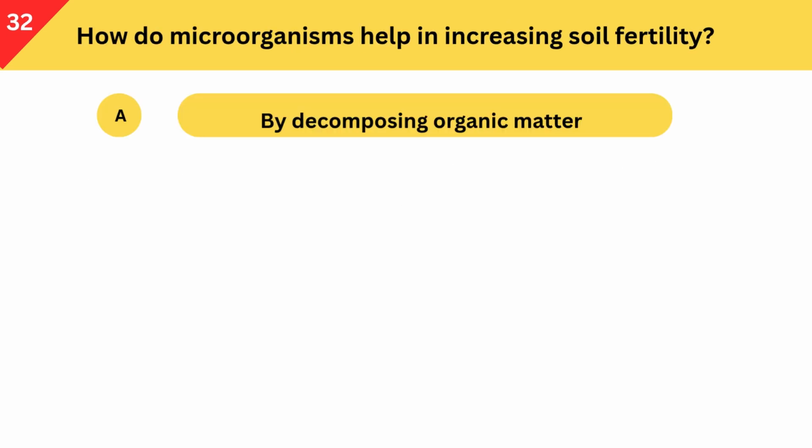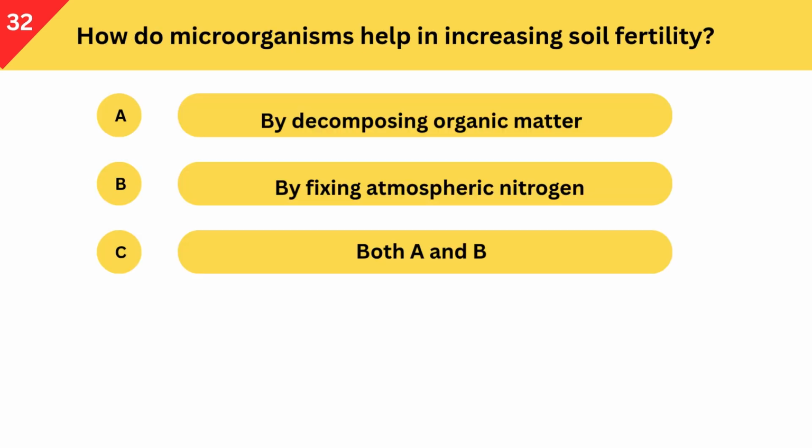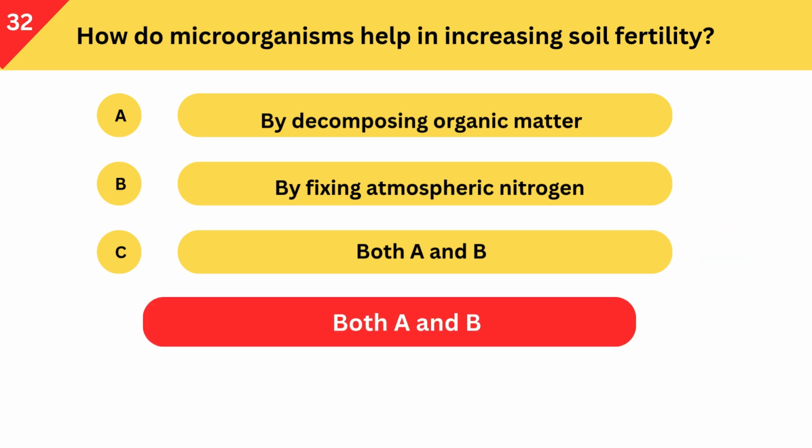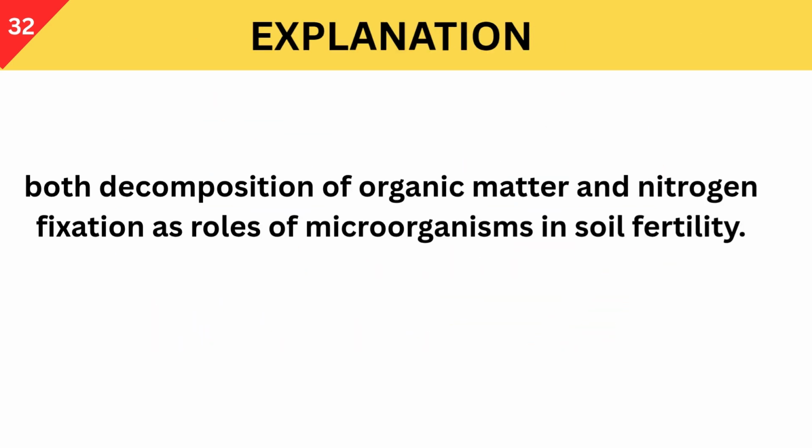How do microorganisms help in increasing soil fertility? A. By decomposing organic matter. B. By fixing atmospheric nitrogen. C. Both A and B. Correct answer is both A and B. Both decomposition of organic matter and nitrogen fixation are roles of microorganisms in soil fertility.